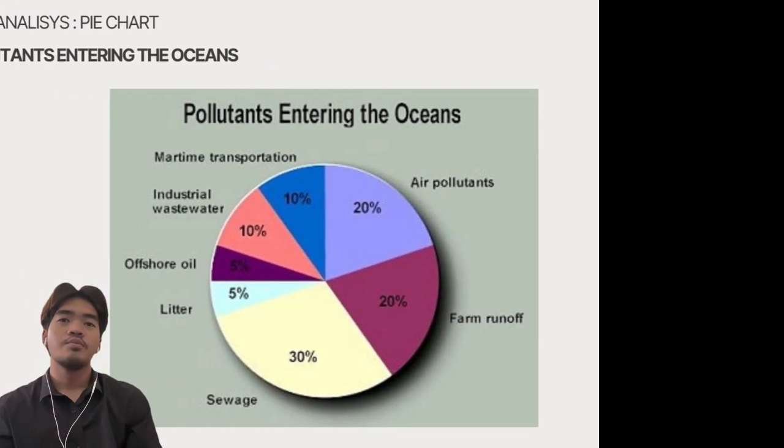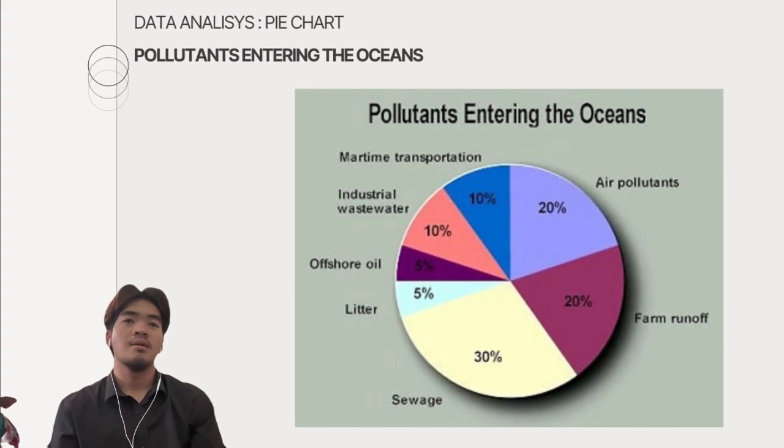Next, I'm going to move to my next graph titled Pollutant Entering the Oceans. This chart shows the main sources of ocean pollution from different human activities. From the graph, sewage is the biggest contributor, making up 3/10 of all ocean pollution. Air pollutants and farm runoff each contribute a fifth, showing there are also major sources.